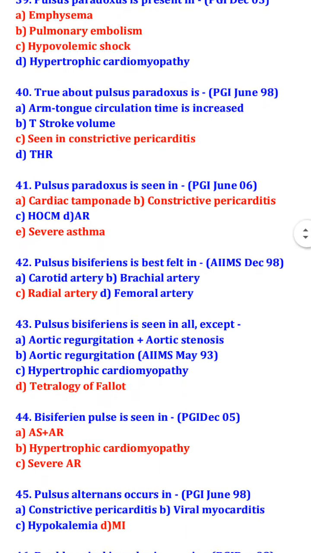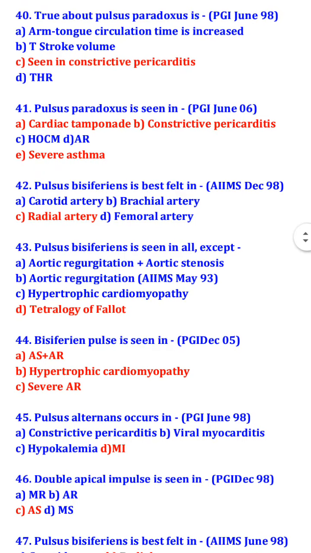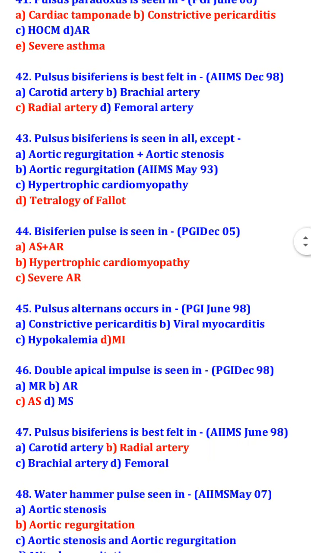Pulsus bisferiens is best felt in the radial artery. Pulsus bisferiens is seen in all except tetralogy of Fallot. Pulsus bisferiens is not seen in tetralogy of Fallot. So it can be seen in aortic regurgitation plus aortic stenosis. It can be seen in aortic regurgitation, and it can be seen in hypertrophic cardiomyopathy. Bisferiens pulse is seen in aortic stenosis plus aortic regurgitation, hypertrophic cardiomyopathy, and severe aortic regurgitation.